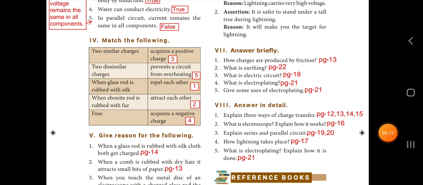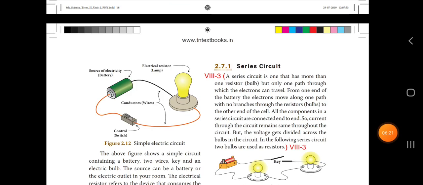Third question, explain series and the parallel circuit. The answer is in page number 19 and 20. Series circuit is one that has more than one resistor, but only one path through which the electrons can travel. From the one end of the battery, the electrons move along one path with no branches through the resistor to the other end of the cell. All the components in a series circuit are connected end to end.